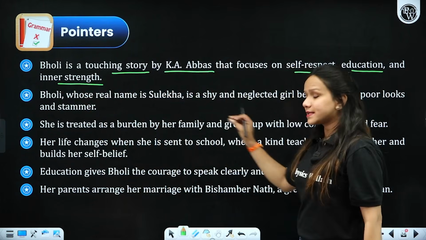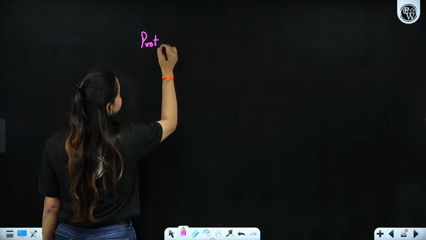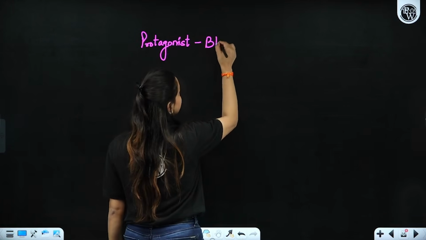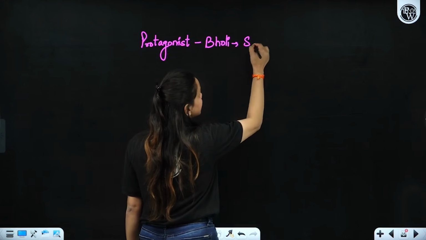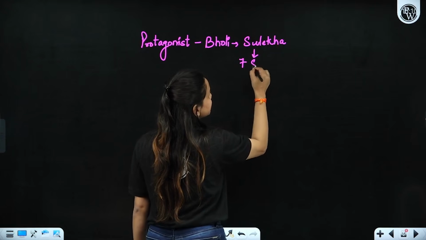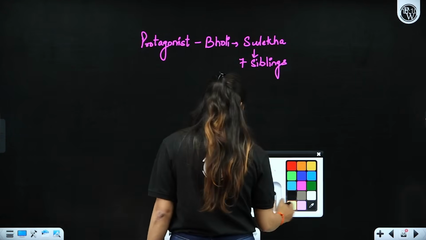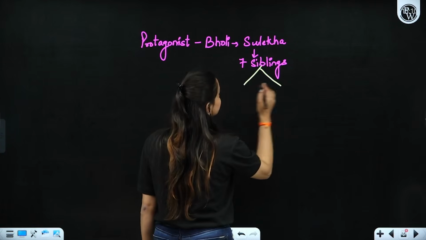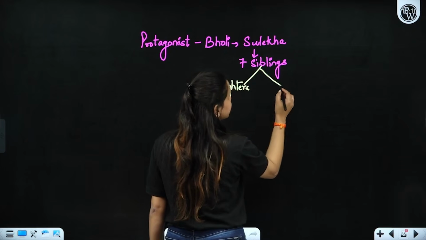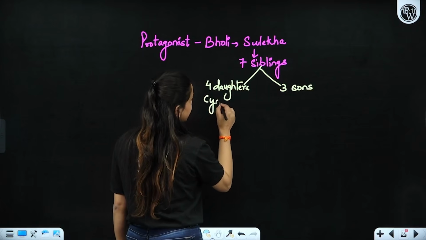So as we are discussing this point, let me tell you a very important thing, that we have the main protagonist here, Bholi, and her actual name was Sulekha, right? They were 7 siblings. All right, please remember all these things. Out of whom there were 4 daughters of her parents, right? And 3 sons. And she was the 4th one, or you can say the youngest one, right?